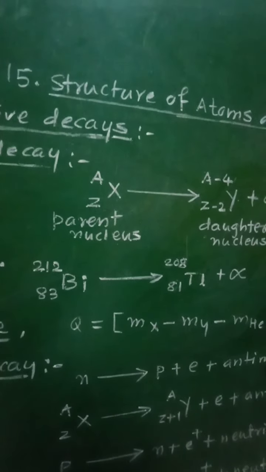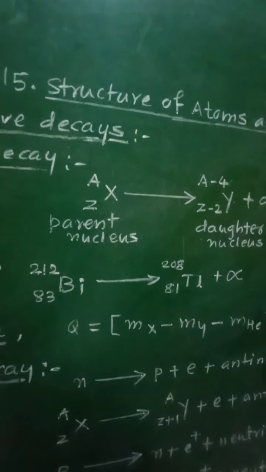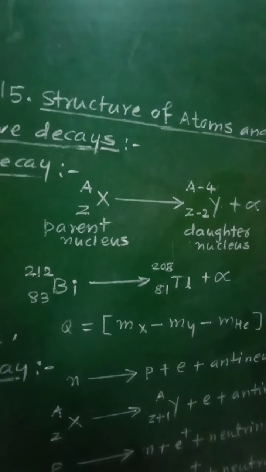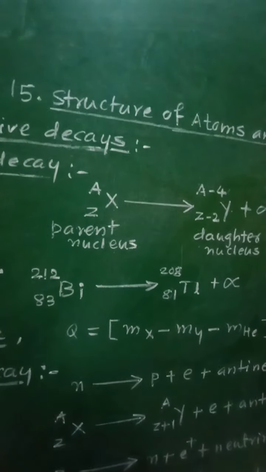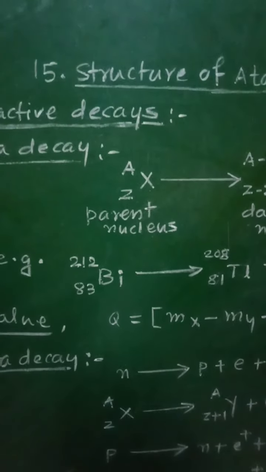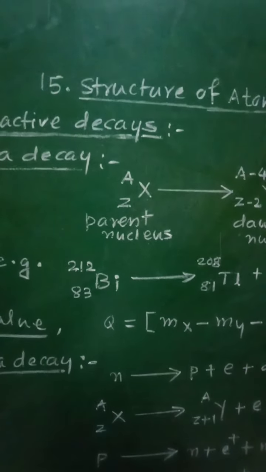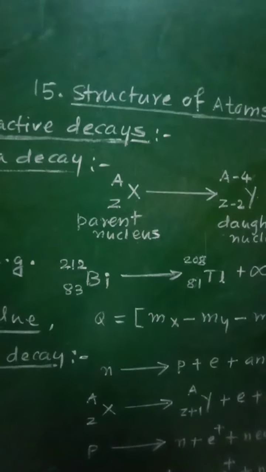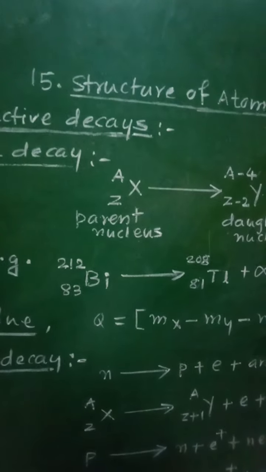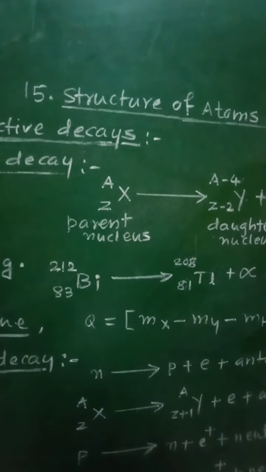This decay takes place because these nuclei have a large number of protons having large electrostatic repulsion between them. As it contains a large number of protons, there will be large electrostatic repulsion between them. Then it becomes stable by reducing the number of protons. It will reduce the number of protons to become stable due to the alpha decay.